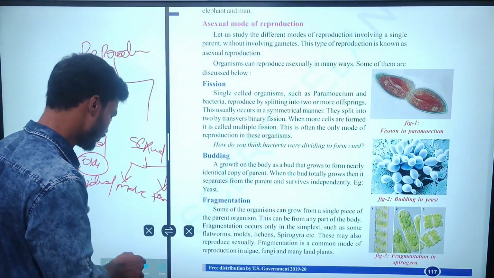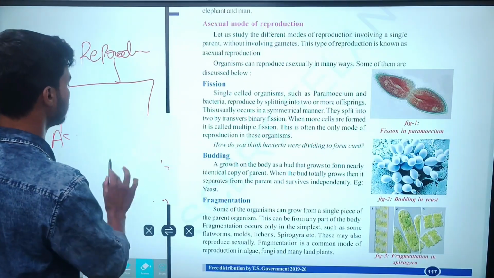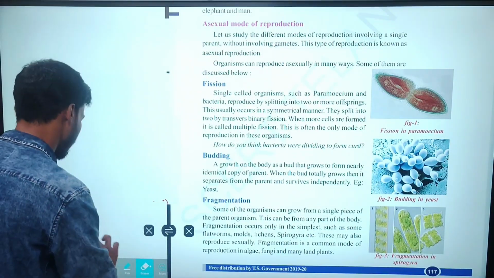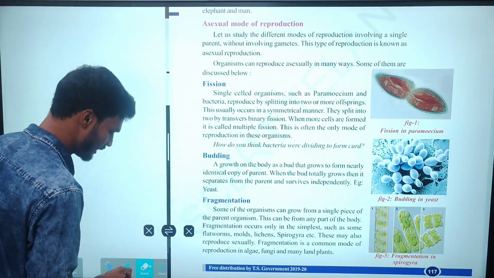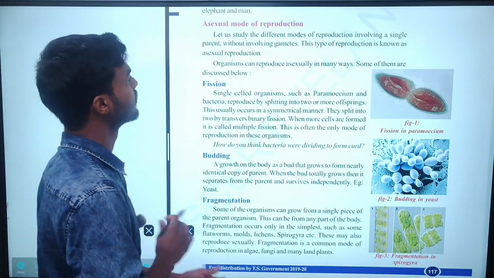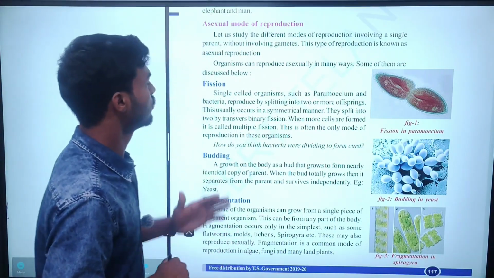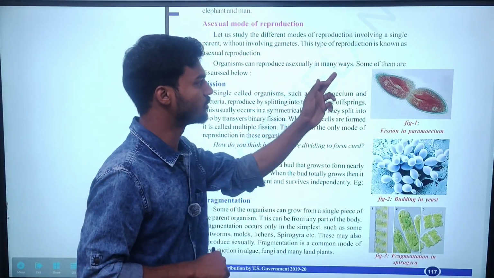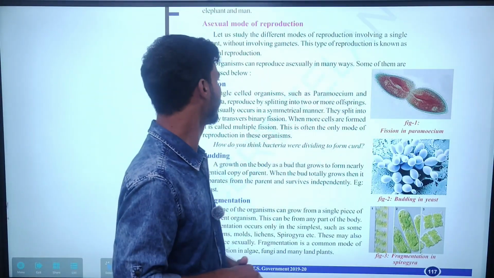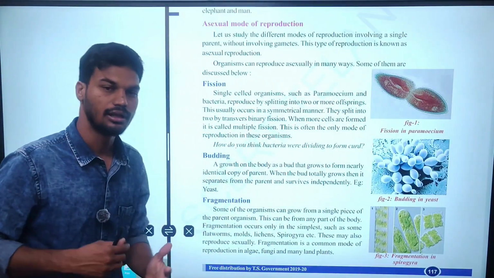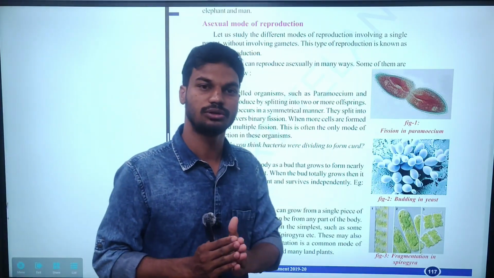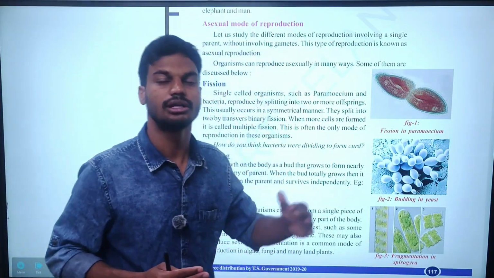Now coming to asexual reproduction, let us see the detailed structure. What is given? Asexual mode of reproduction. Organisms can reproduce asexually in many ways, and some of them are discussed below. Simply, asexual reproduction is divided into many categories, so we'll discuss them one by one.